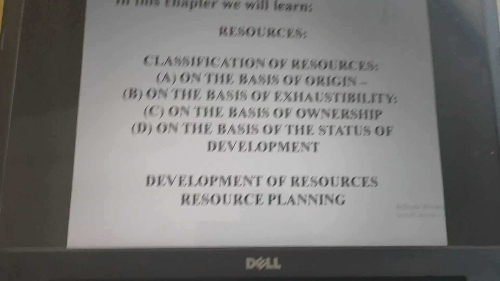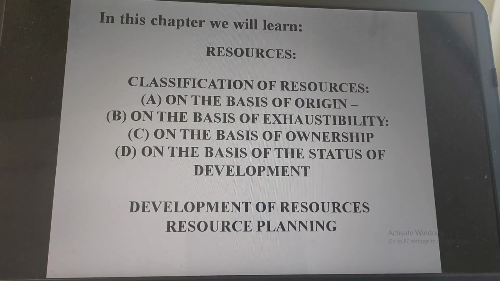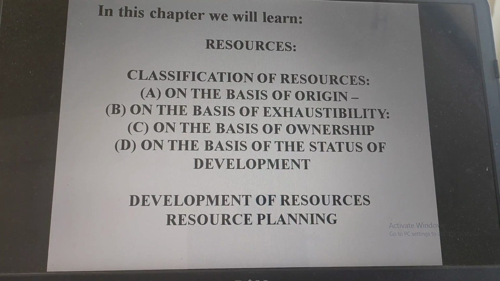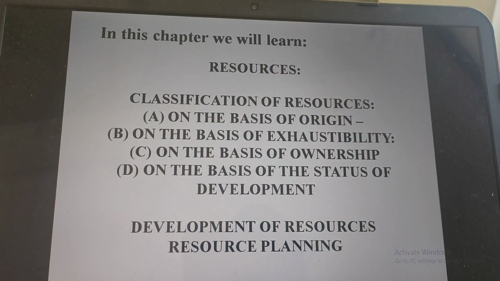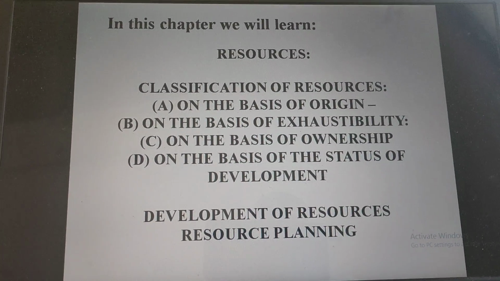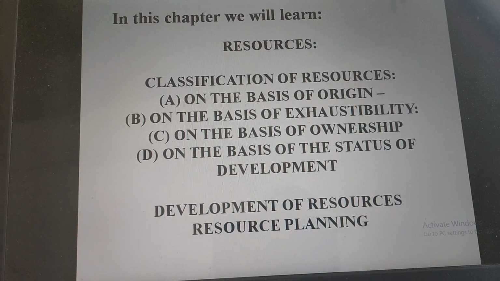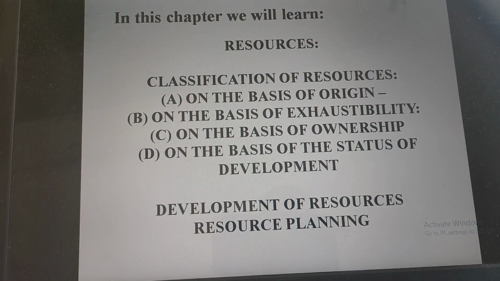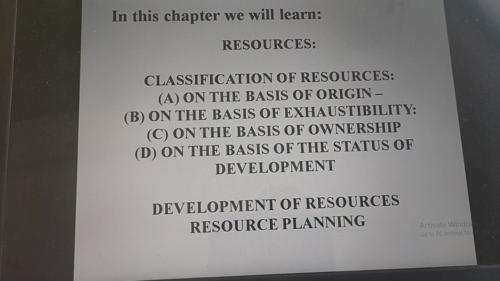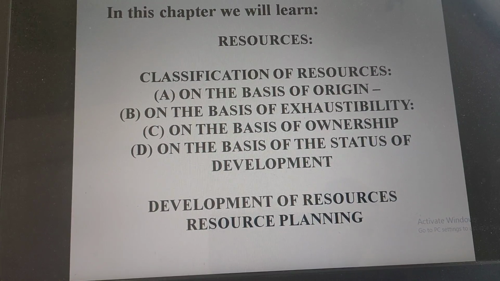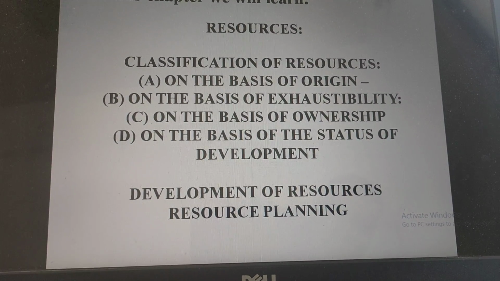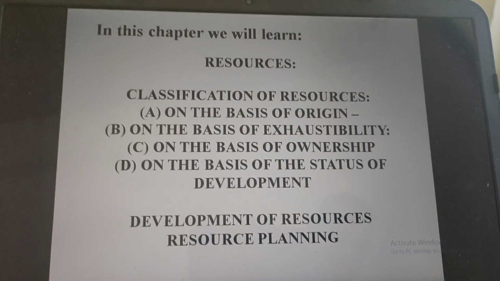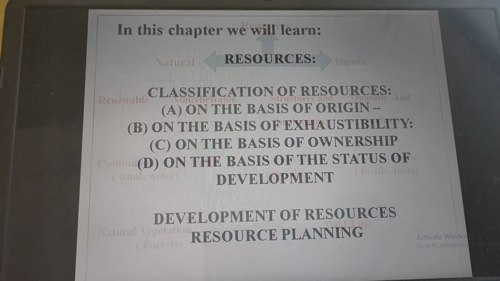In this chapter, we will learn about resources, classification of resources, and they are on the basis of origin, on the basis of exhaustibility, on the basis of ownership, and on the basis of the status of the development. Then we will see about development of resources and resource planning.